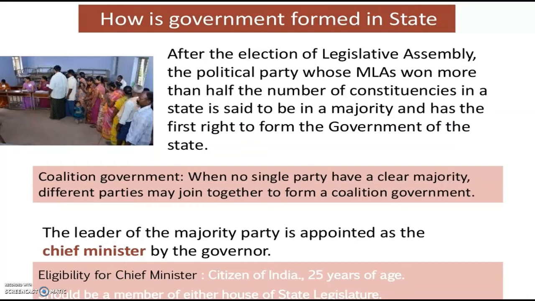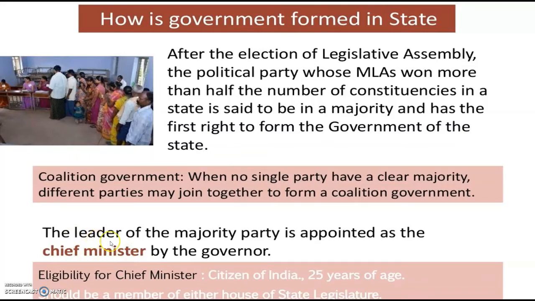So, children, once more, what do you mean by a coalition government? When no single party has a clear majority, different parties may join together to form a coalition government. Then, who is a chief minister?